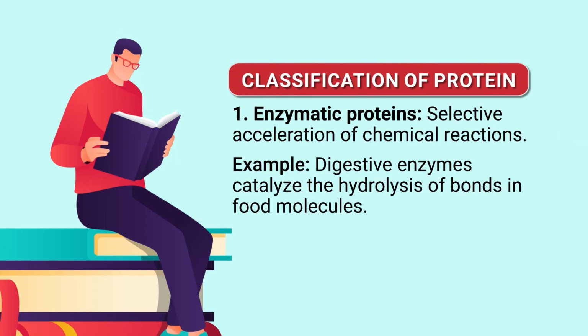So, then we will come to the next classification. Proteins play various roles and functions in the body of a living organism, and based upon that function, proteins are classified. First, enzymatic proteins: whatever proteins act as enzymes and accelerate chemical reactions are called enzymatic proteins. For example, digestive enzymes catalyze the hydrolysis of bonds in food molecules. So, whatever proteins perform chemical reactions are considered enzymatic proteins.